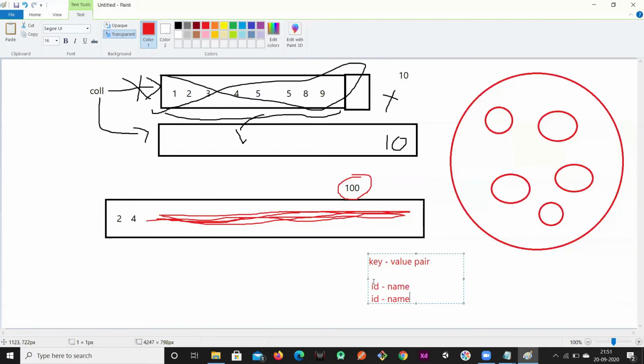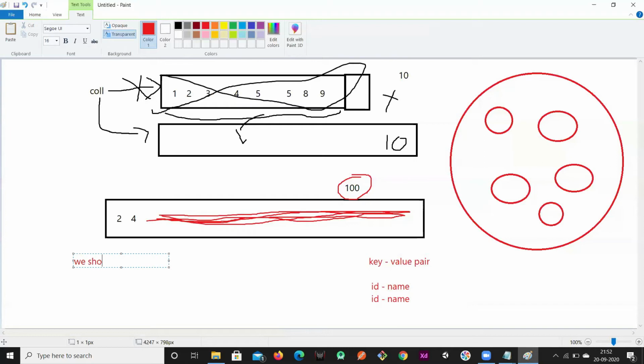So this key is also an object and the value is also an object. Okay, so this is an object and this is also an object, right? So name and branch, right? So if you wanted to represent something in a key value pair, then we'll go for the Map interface.